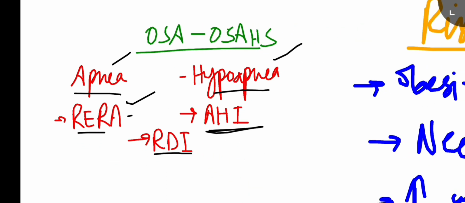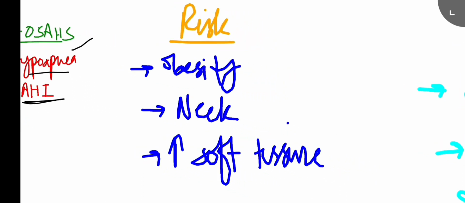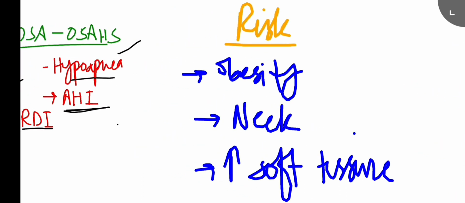Let's move forward. So the next thing is what are the risk factors which lead to this obstructive sleep apnea? This obstructive sleep apnea affects more the men as compared to the women. So obesity is a great risk factor for that, if the BMI is greater than 30.